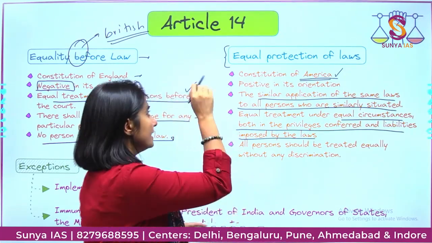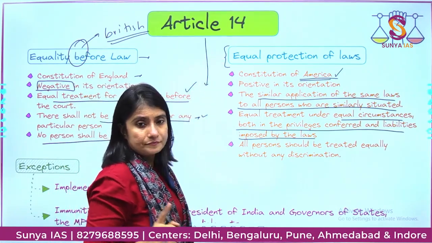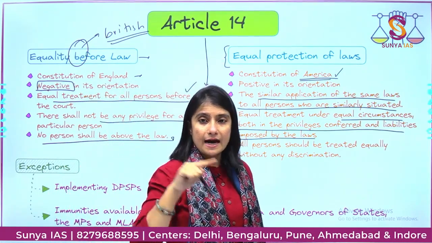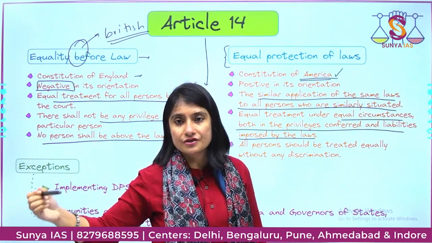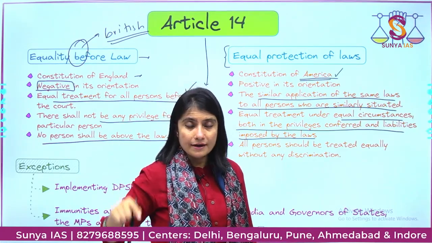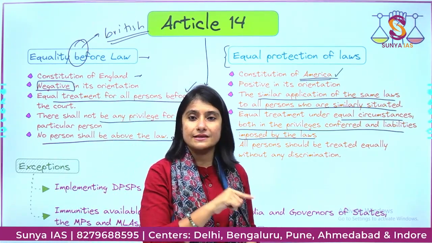Okay, so can I say one thing? That this article enables class legislation, right? But in the essence of it, it also prohibits class legislation.